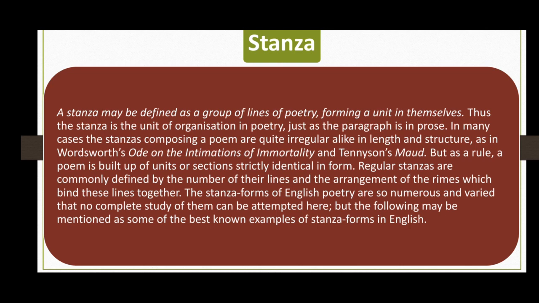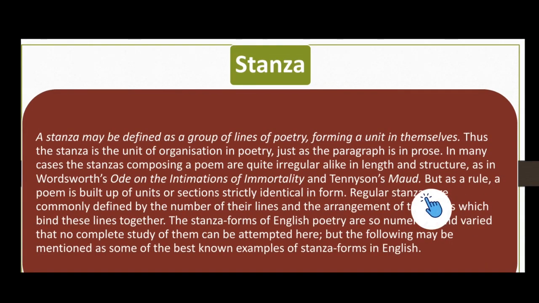So a poem may consist of regular stanzas or may consist of irregular stanzas, as in Wordsworth's Ode on Intimation of Immortality and Tennyson's Maud. But as a rule, a poem is built up of units or sections strictly identical in form. Regular stanzas are commonly defined by the number of their lines and the arrangement of their rhymes, which bind these lines together. The stanza forms of English poetry are so numerous and varied that no complete study can be attempted here, but the following may be mentioned as some of the best known examples of stanza form in English.